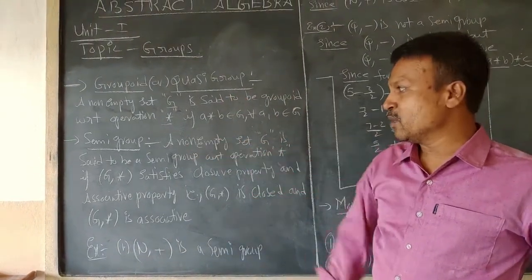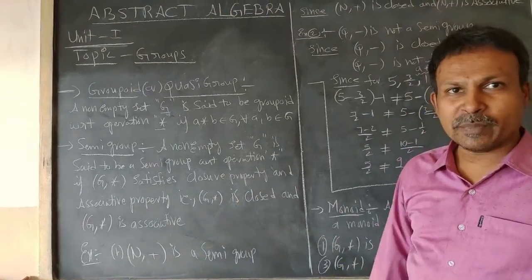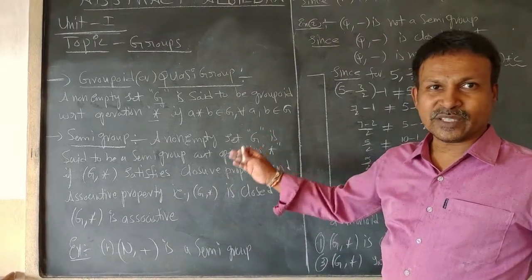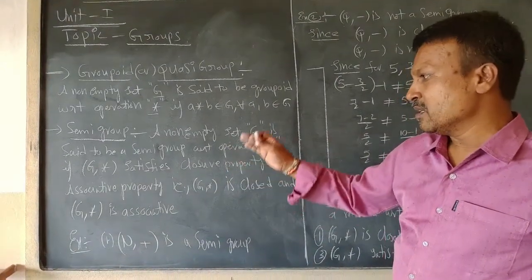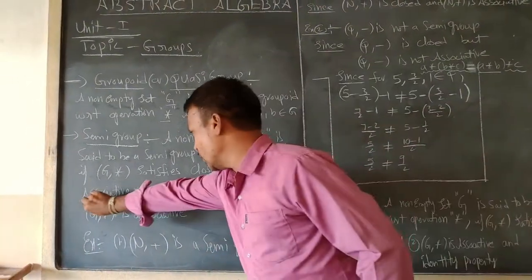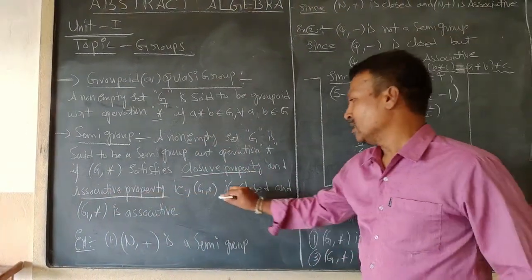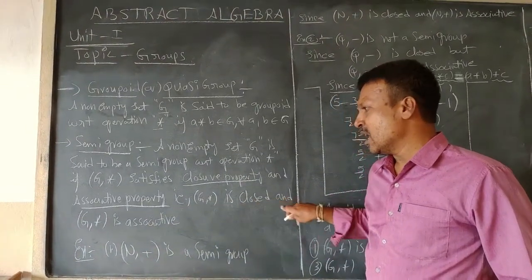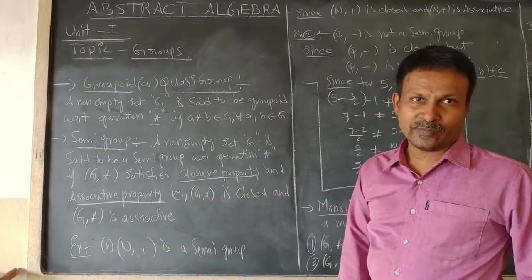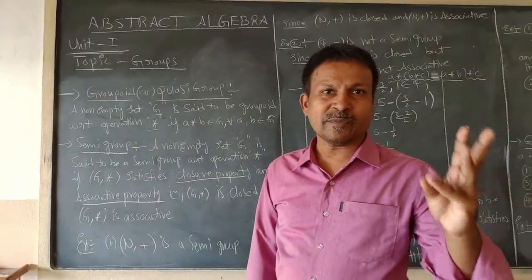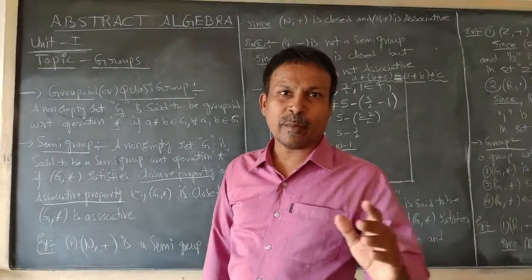It is a semi-group. It is defined as: a non-empty set G is said to be a semi-group with respect to operation star if G, star satisfies closure property and associative property. That is, here we can say that G, star is closed and G, star is associative. That is, a non-empty set G should satisfy closure property and associative property with respect to operation star.